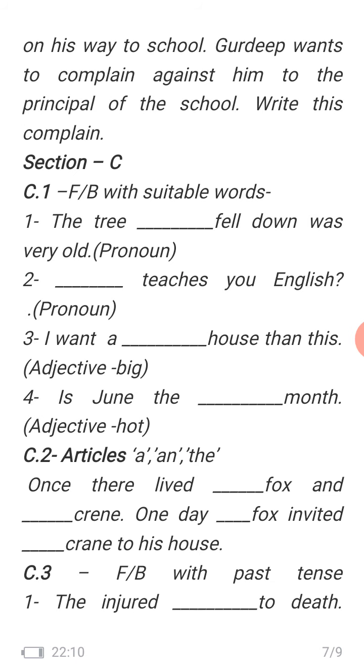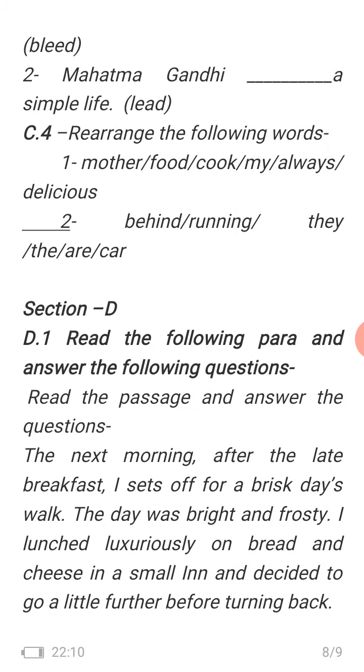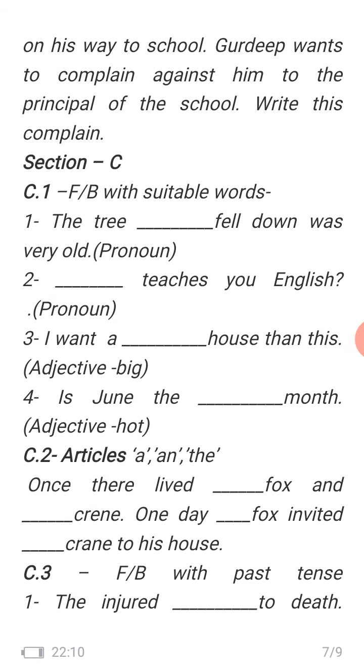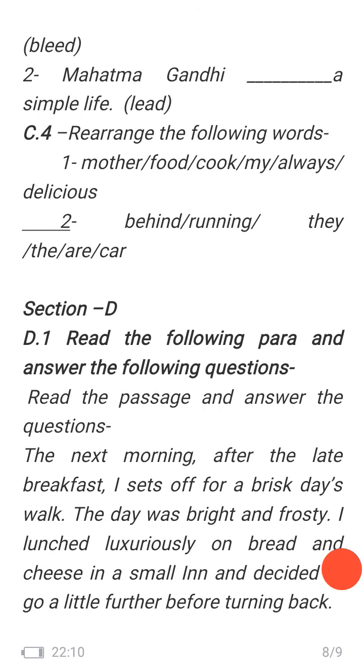So, the injured blank to death, the option is bleed. What is the past tense of bleed? First of all, what is the past tense? A verb has three forms: the base form, then the second, past tense, or the third, past participle, which we call the verb's first form, second form and third form. Here the past tense means the second form will come. So in the second one you can see that bleed.